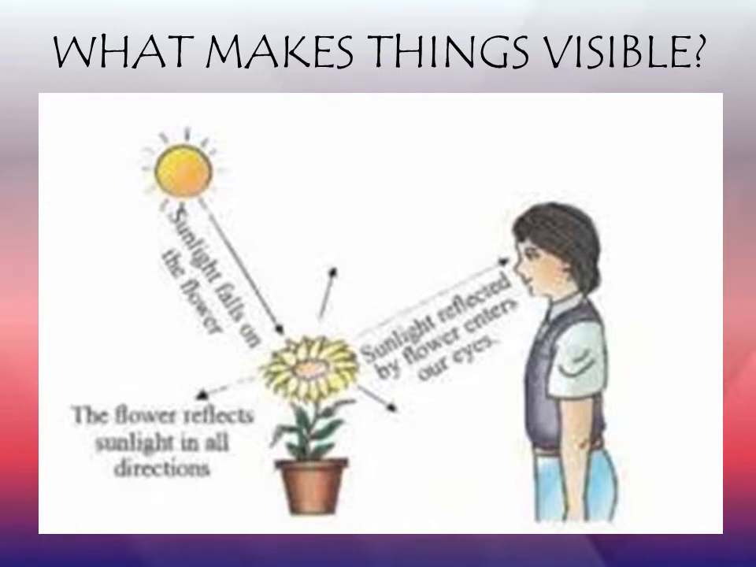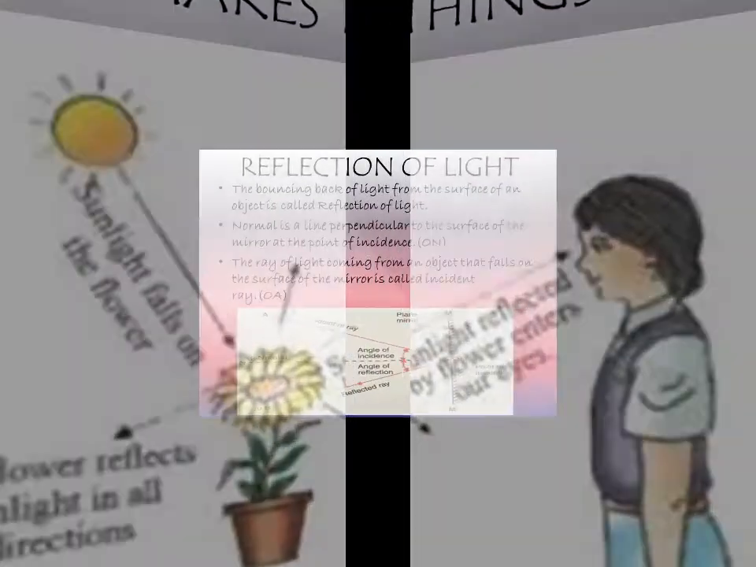What makes the things visible? It is the light which makes the things visible. How? When the light from any of its sources falls on an object, it reflects in all directions, and when this reflected light falls on or enters our eyes, we are able to see the things. This is how it makes the things visible to us.